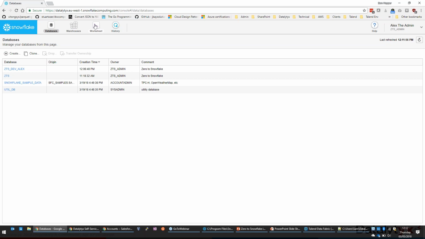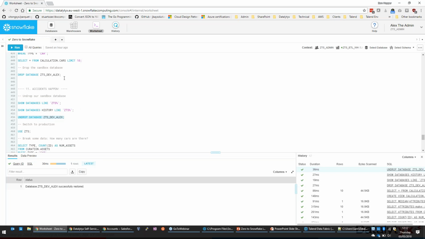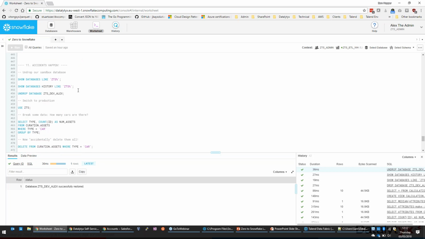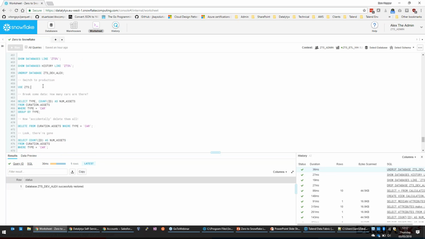Now the data isn't stored indefinitely. It's stored for anything between 24 hours and 90 days, depending on the level of plan you have on Snowflake and the level of configuration you've set that to. Because of course you're storing more data with more history, and that does have an impact on cost. But there's other things we can do with this history as well.